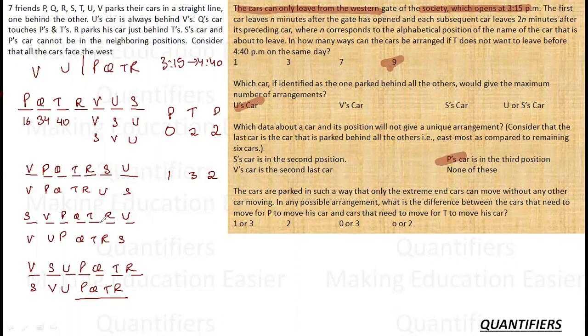Okay. Here also the arrangement is same. For P here, 2 cars need to move, S and V. For T here 2 cars need to move, R and U. So the difference here is 0. So the difference can either be 2 or 0, which is our D option. So this is the required answer in this case.